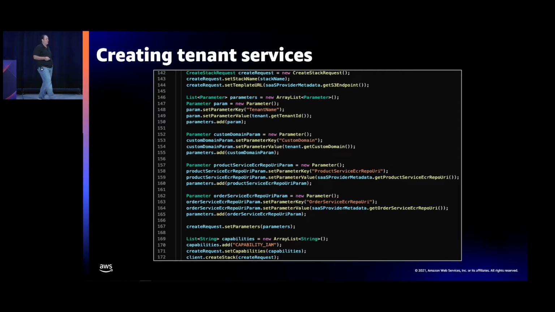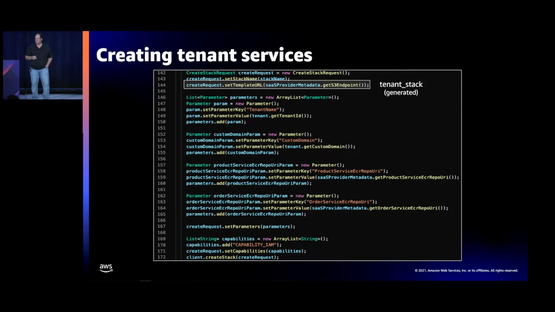But the basic flow here is that we have this tenant stack that is a CloudFormation stack that has the configuration steps that are going to be run to provision all the infrastructure, configure Kubernetes, do all those good bits that need to happen to get each tenant environment set up. But this tenant stack is actually not in the repo when you start. It's actually generated as part of the overall process because it relies on other references to infrastructure that aren't available when you first get the repo. And we'll look at what happens there.